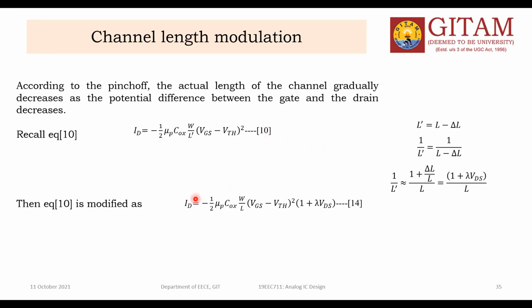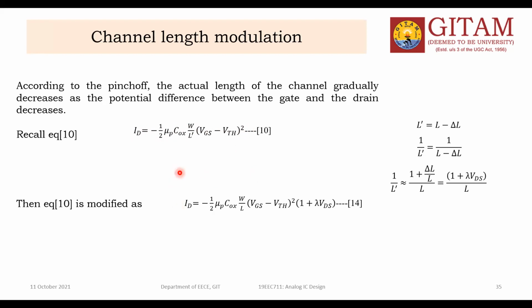If you compare equation 10 and 14, in the earlier equation the drain current never depends on the drain potential, it is independent of the drain potential. But once you have considered the channel length modulation, your drain current again becomes dependent on the drain potential.